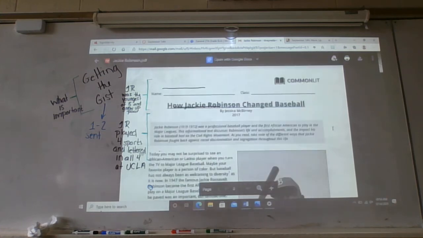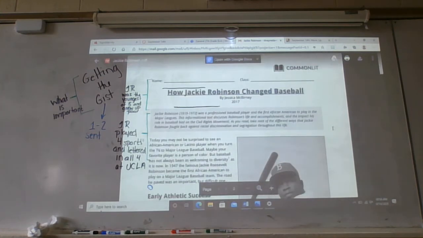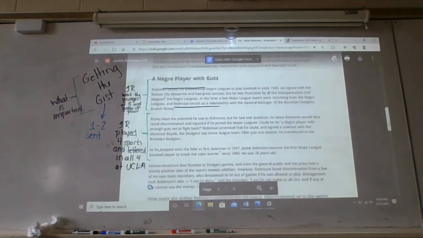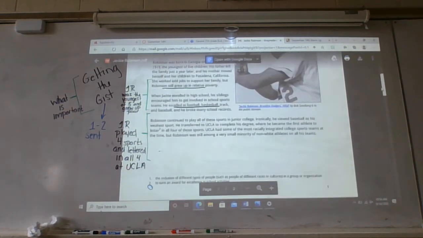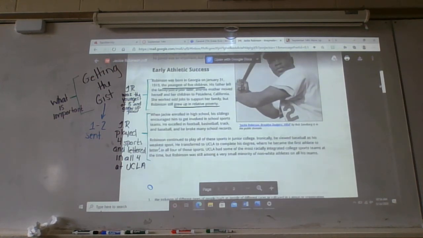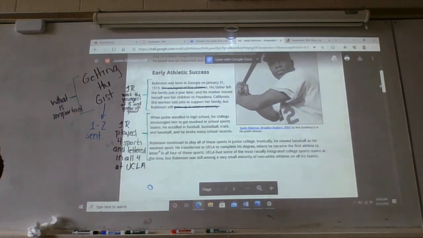Now I got to get the article back where we had it so that it fit. Okay.